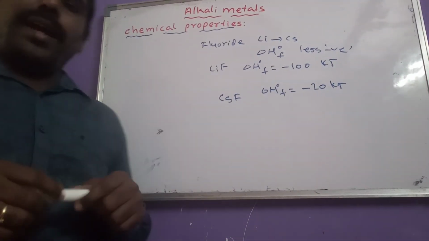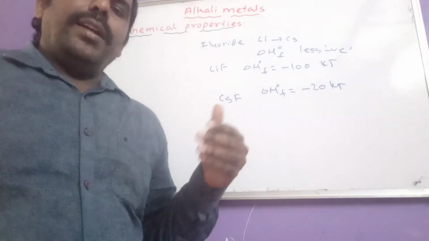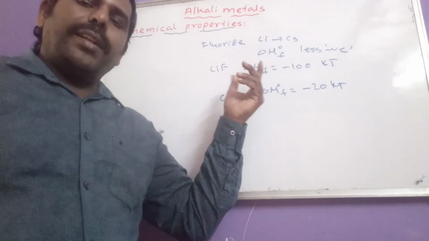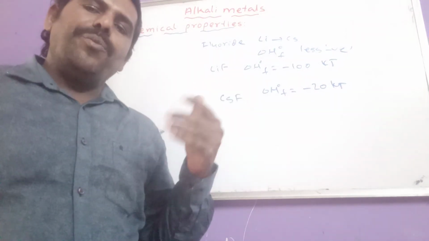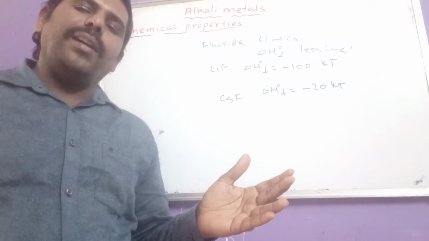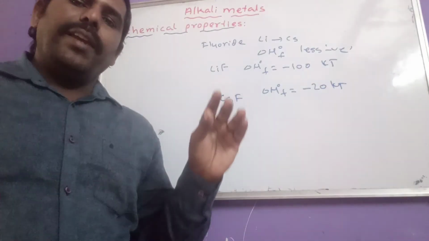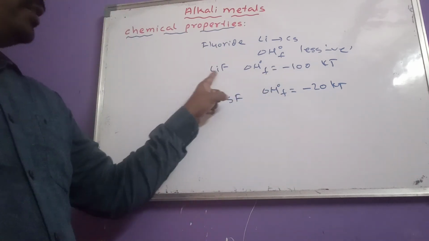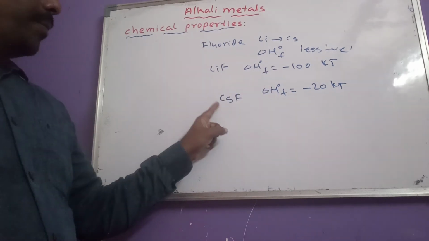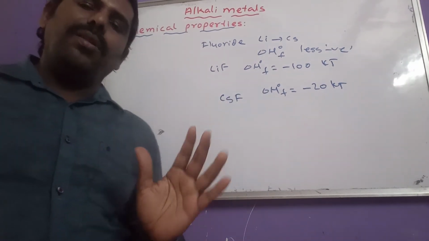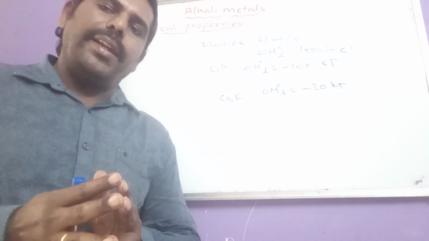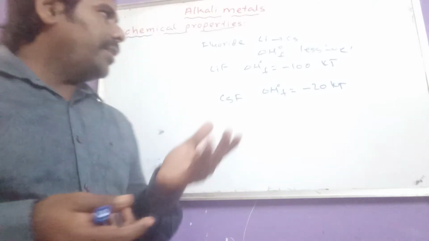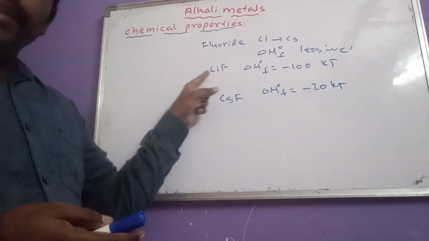Now here, according to thermodynamics, exothermic compounds are more stable. If at the time of compound formation more energy is liberated, that is more stable. If less energy is liberated, that is less stable. That means here lithium fluoride is more stable, but cesium fluoride is less stable. How to remember this? Now one example I will give. Take this lithium fluoride only.